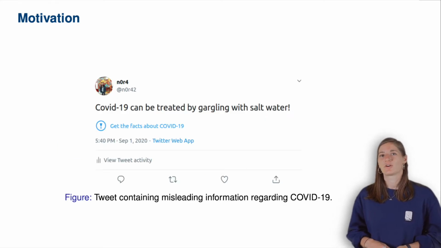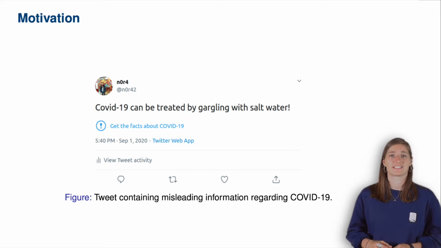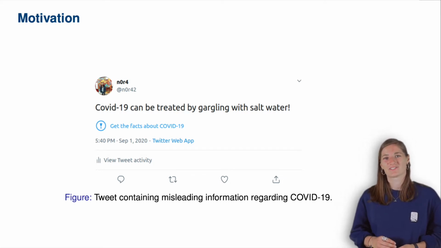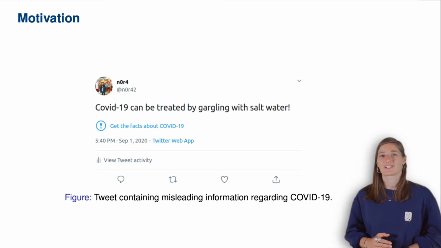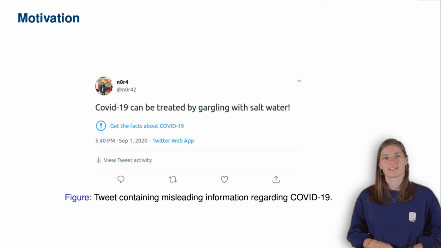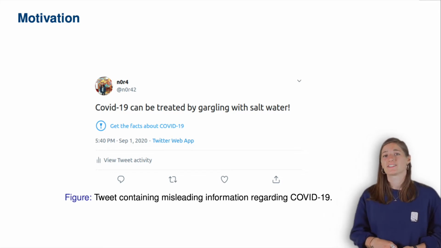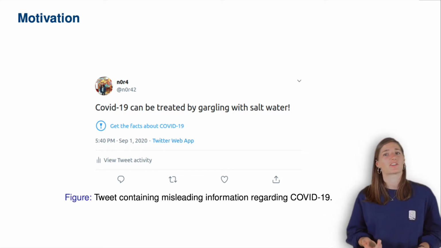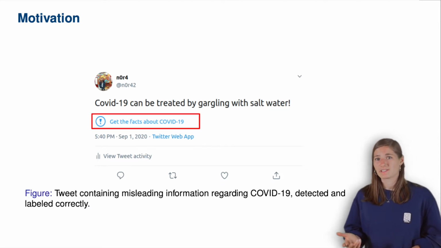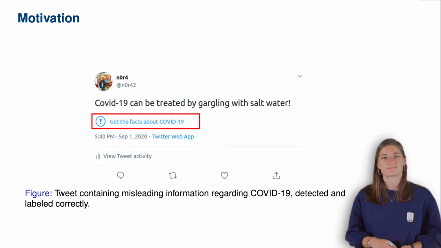In times of the COVID-19 pandemic, we once again see the importance of preventing the spread of misinformation on the internet. One possible solution is the automated detection and classification of untrustworthy information. Here you can see a tweet containing misleading information about a cure for a COVID-19 infection. The algorithm labels this tweet as critical and provides a link for further information.